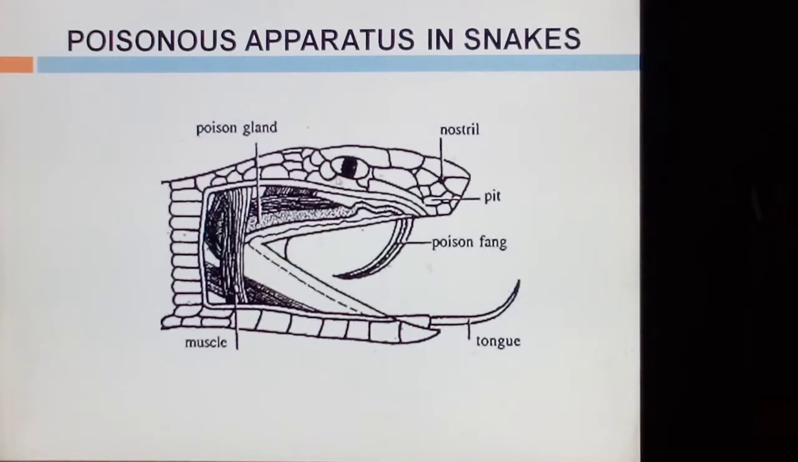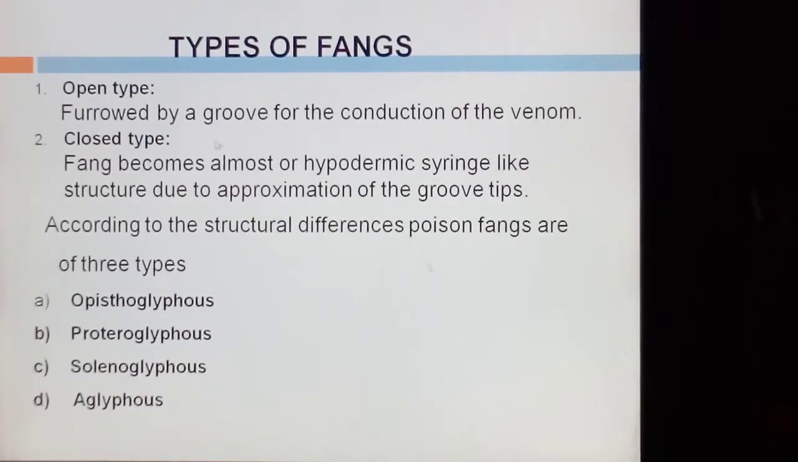These are the poisonous gland, muscles, tongue, poisonous fang, pit, and the nostril. Types of fangs: two types of fangs are present, open type and closed type. Open type fangs are furrowed by grooves for the conduction of the venom, and closed type fangs become almost a hypodermic syringe-like structure due to approximation of the groove tips.